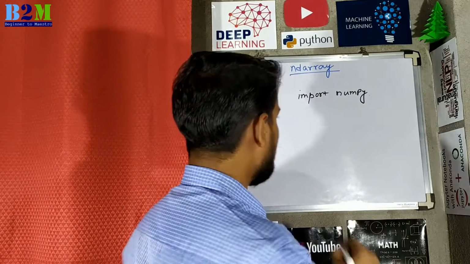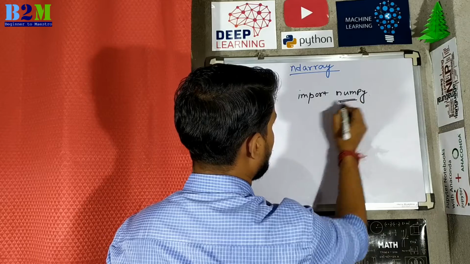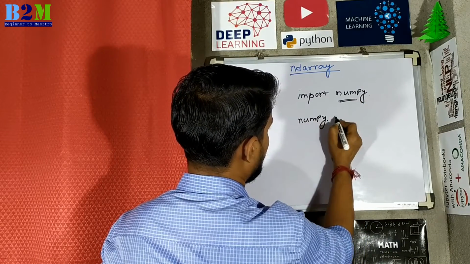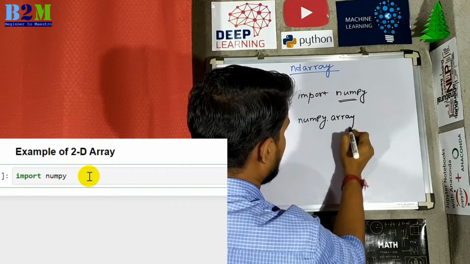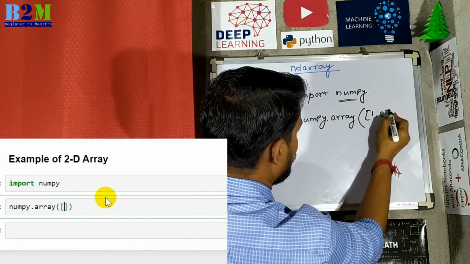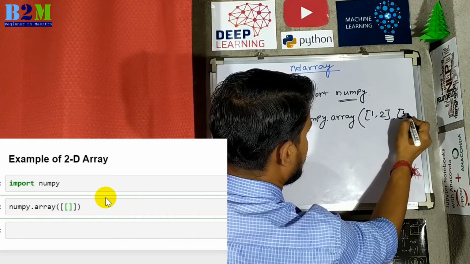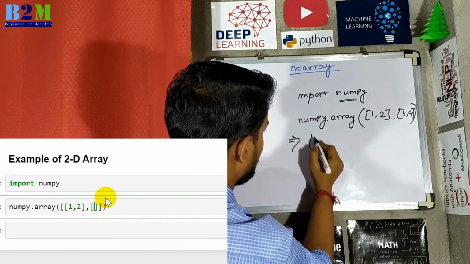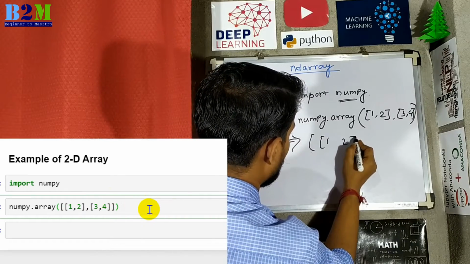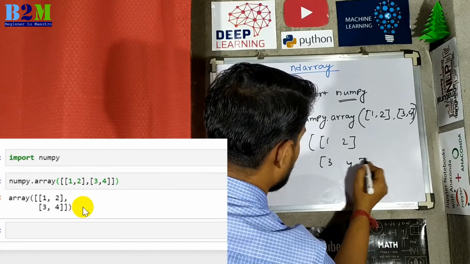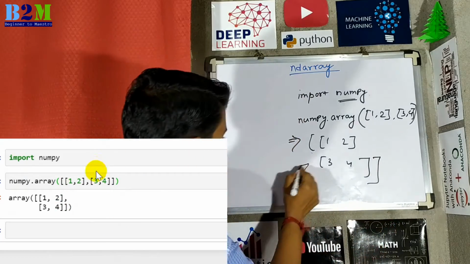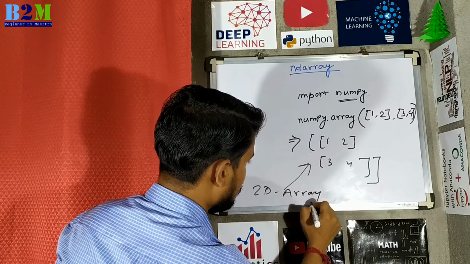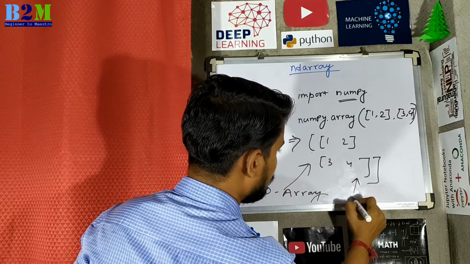Similarly, we can see the example of a 2D array. Already we imported the NumPy package. So now numpy.array of [1, 2] and then [3, 4]. So now the output will become 1, 2, 3, 4. So this is a 2D array, because this is two-dimensional.